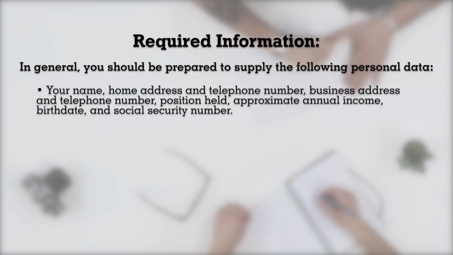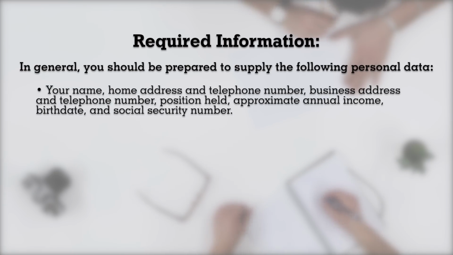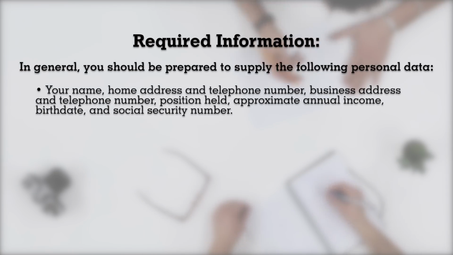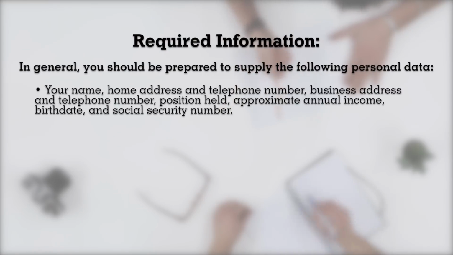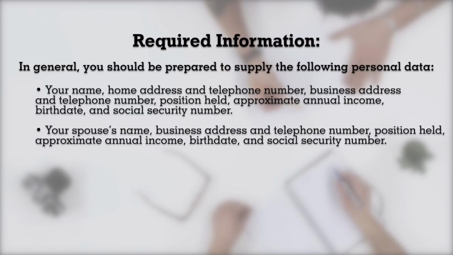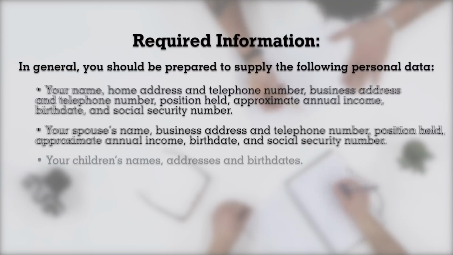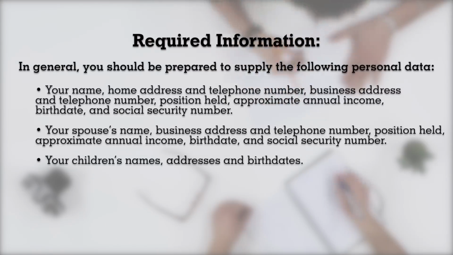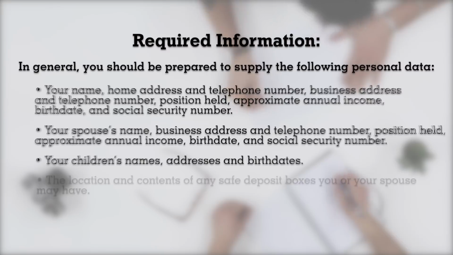In general, you should be prepared to supply the following personal data: your name, home address, and telephone number, business address and telephone number, position held, approximate annual income, birth date, and social security number. Your spouse's name, business address and telephone number, position held, approximate annual income, birth date, and social security number. Your children's names, addresses, and birth dates.